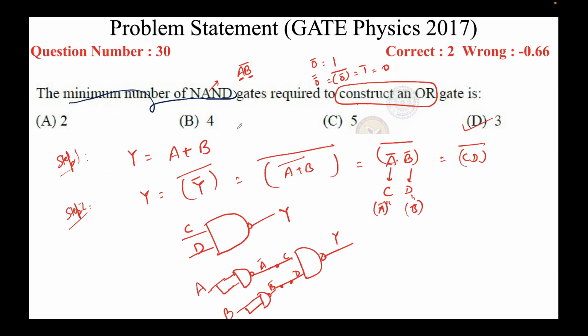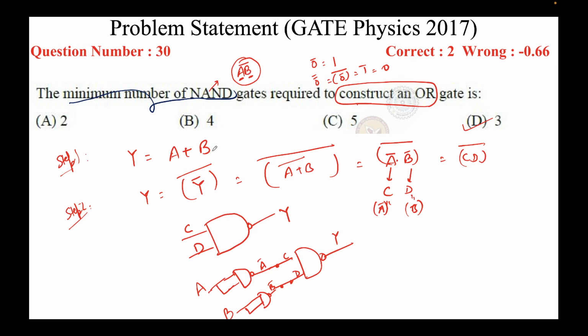I'll repeat myself. Step 1, write the expression of what you want to find. So we want to construct an OR gate. So we wrote that the output y is equal to a plus b. Now we know that for a NAND gate we require some form of multiplication, but here it's addition.